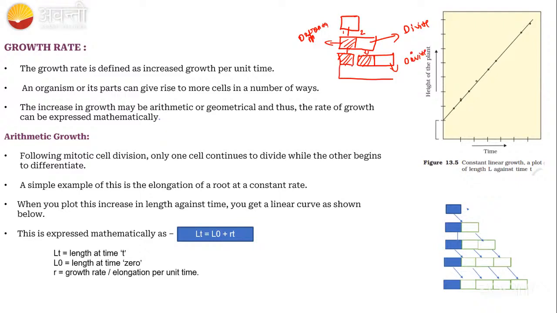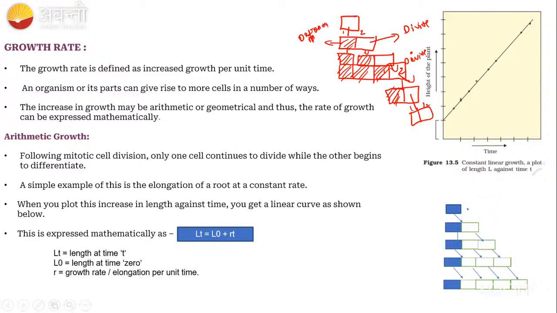I am taking like this cell, and this cell is going to divide, right? This is a 1 and this is a 2, right? This is matured, this is also matured, and this cell is going to be divided again, right? And in this cell, one is going to be mature, and again, this cell is going to divide 1 and 2, right?